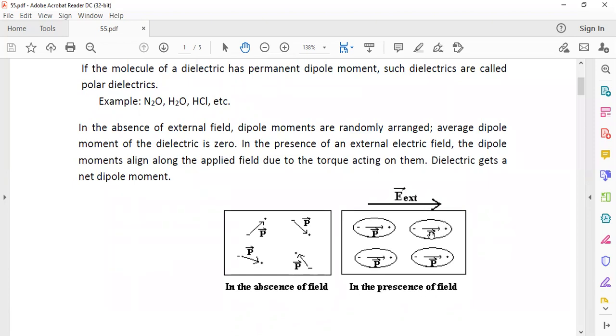But when you put this polar dielectric material in an external electric field, then these molecules will be reoriented, or the molecules will be oriented in the direction of the field. Dipole moments are oriented in the direction of the external field. Then the material acquires a net dipole moment.